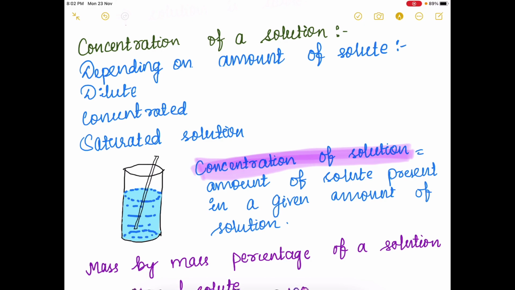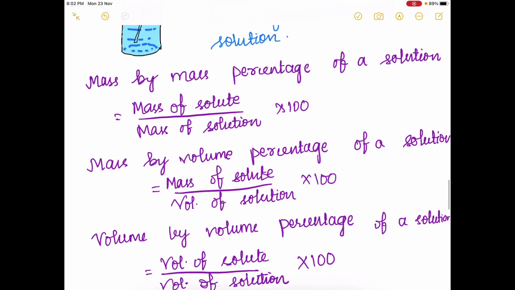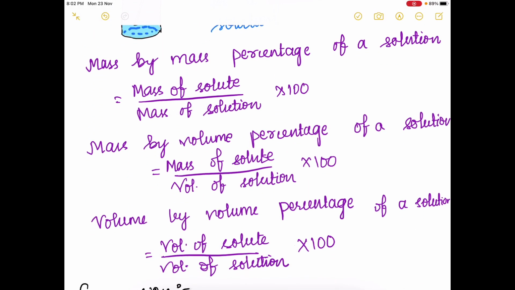Concentration of a solution refers to the amount of solute, it may be mass or volume of the solute, present in the given amount of solution. So, it can be further categorized into three types: mass by mass percentage of a solution. Mass of solute by mass of solution into 100 gives us the mass by mass percentage of a solution.